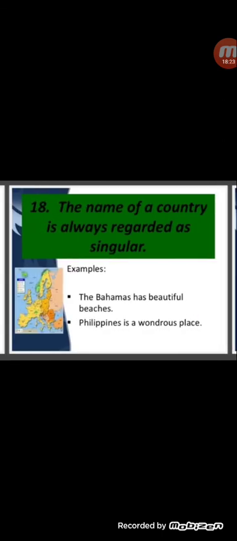Number 18, the name of a country is always regarded as singular. Like the Bahamas has beautiful beaches. So has is a singular verb. Philippines is a wondrous place. Philippines, although it is added with s, is singular.